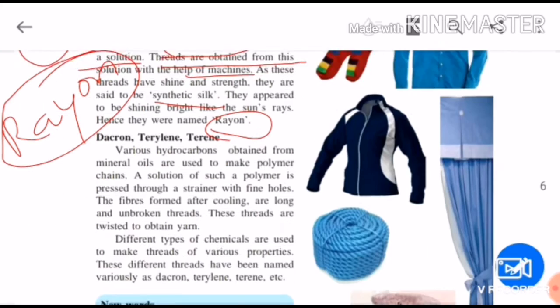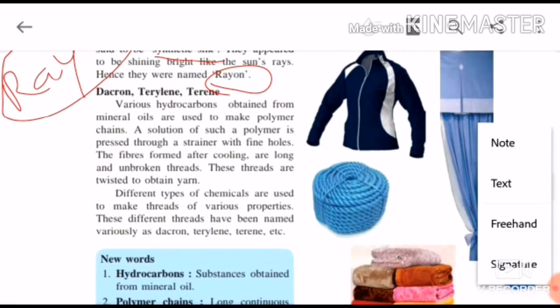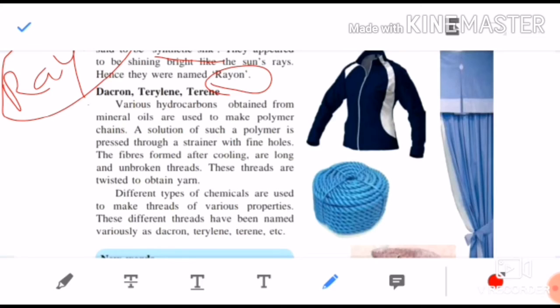Now let's move further. These three types of threads: dacron, terylene, and terene. Various hydrocarbons obtained from mineral oils are used to make polymer chains. Polymer chains are made up of various hydrocarbons. Hydrocarbons are hydrogen and carbon atoms. They are obtained from mineral oils. From that, polymer chains are made.